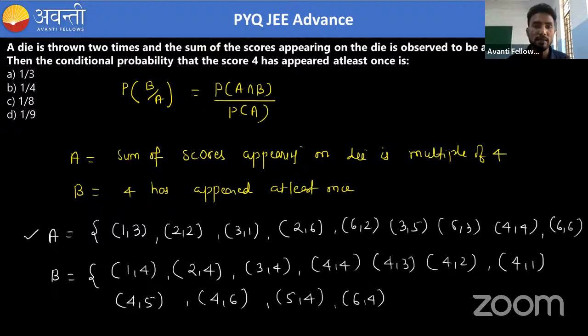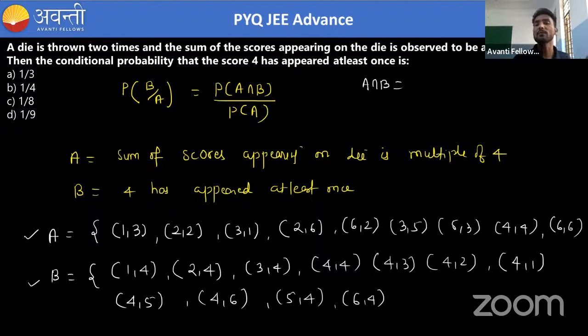Now you can see this is A and this is B, and the possibilities are all there. A is: the sum of the score appearing on the dice is a multiple of 4, and B is: 4 has appeared at least once. Now using this formula, you know that if we are throwing two dice, the total possibilities are 36. First of all, we need to find A intersection B. A intersection B means the sum of the score should be a multiple of 4, as well as 4 should have appeared at least once.